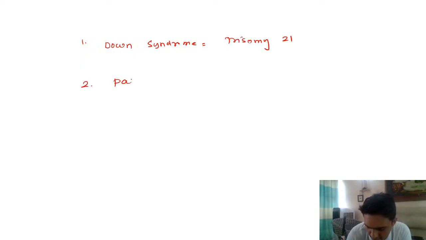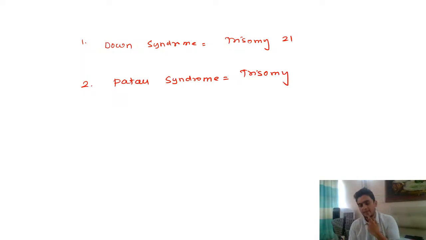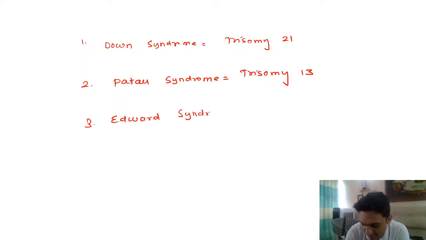Second, we have Patau syndrome, which is trisomy 13. Then you have Edwards syndrome. Again, all these are one-liners expected in your exam. E for Edwards, E for 18.